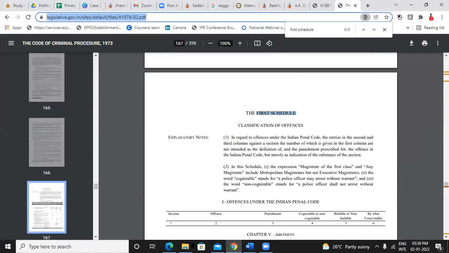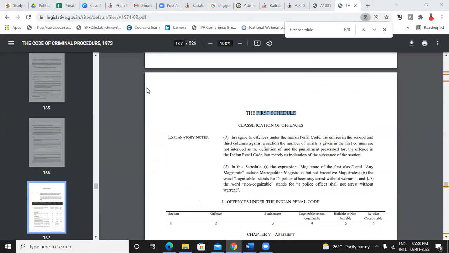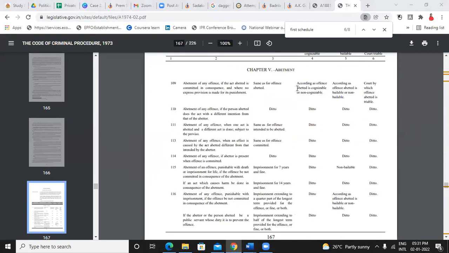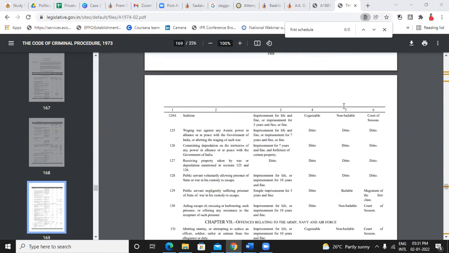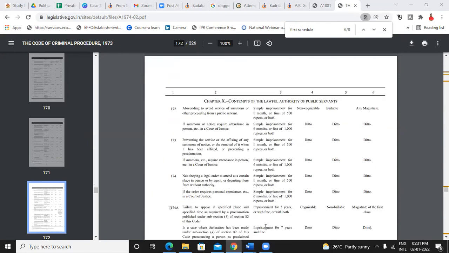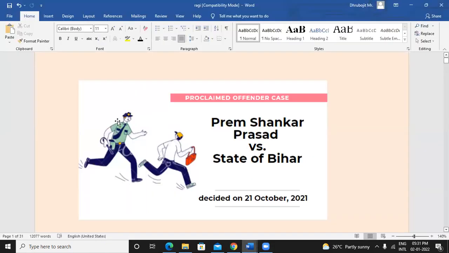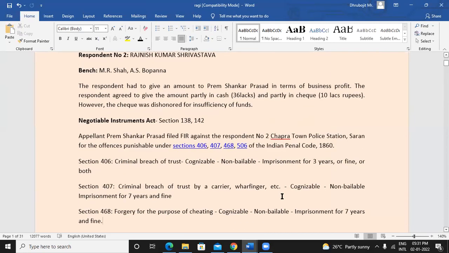In your free time, you can open this link, which is of the CrPC First Schedule, and go through it. You might find it interesting that all the offenses are mentioned, punishments are mentioned, which court we should go to, whether it is cognizable, bailable, and what kind of offense, everything is given there. So this is the first case we had, the proclaimed offender case, Prem Sankar Prasad versus State of Bihar, 21st October 2021.